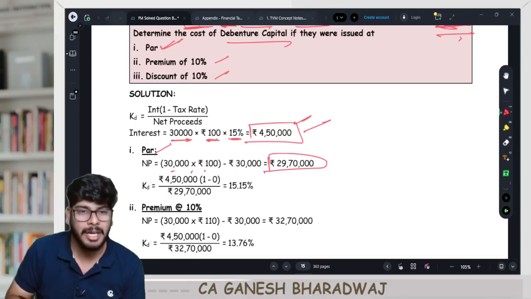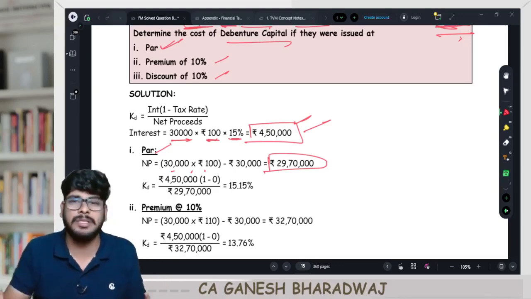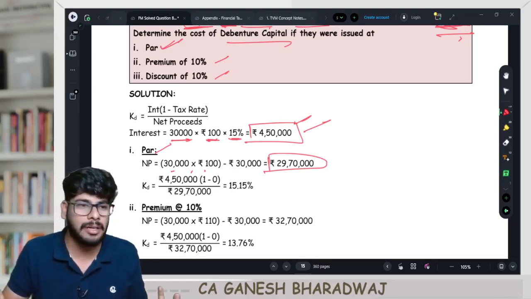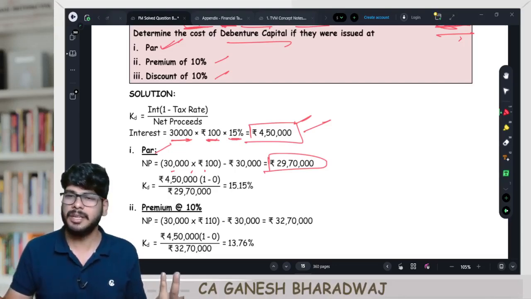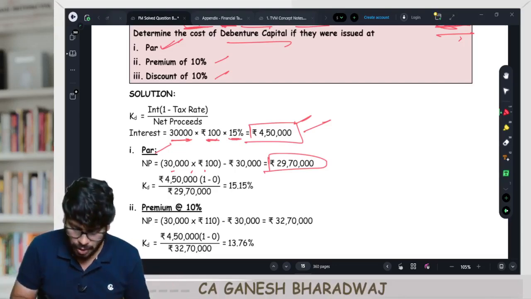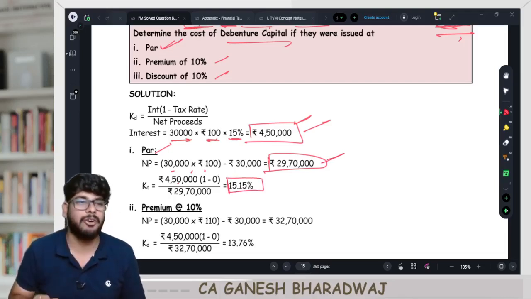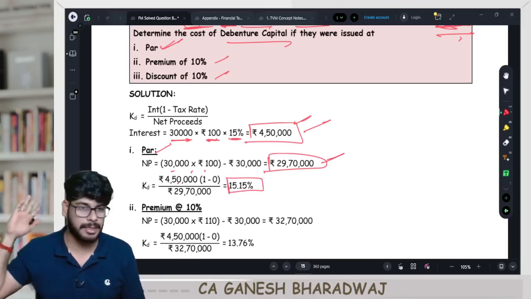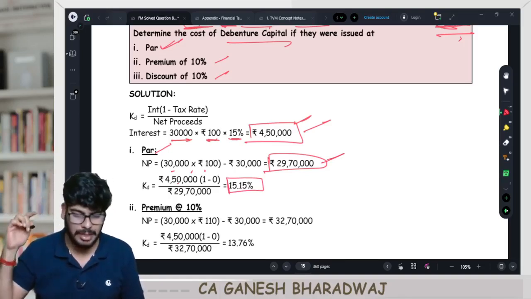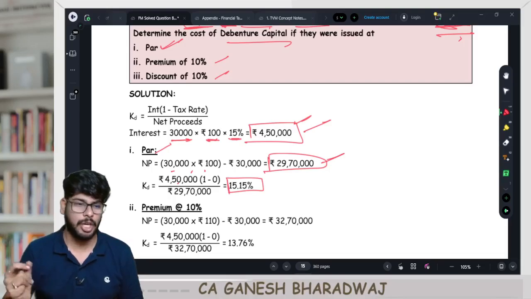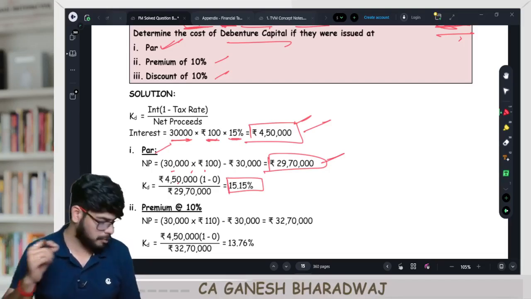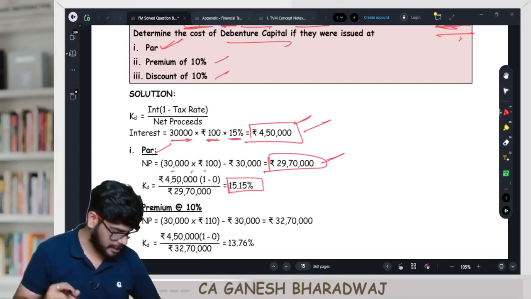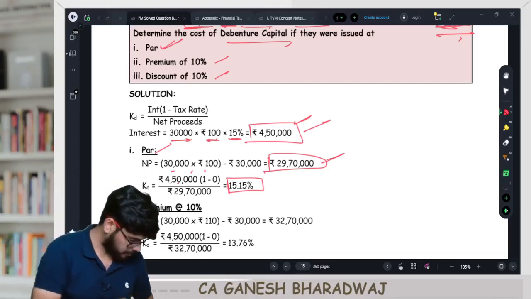So now you just apply the formula. Interest 4,50,000 into 1 minus tax rate. In this question, the tax rate is not given. Clear? So assume it to be 0. If that is not given, then it's 0. That's all. So interest into 1 minus tax rate divided by net proceeds. In this case, my cost is going to be how much? 15.15%. Are you clear with this? Are you able to understand this? Take your calculators out and do this. Quickly, I'll give you some 10 seconds time. Digest the facts. We'll move on to the next step.